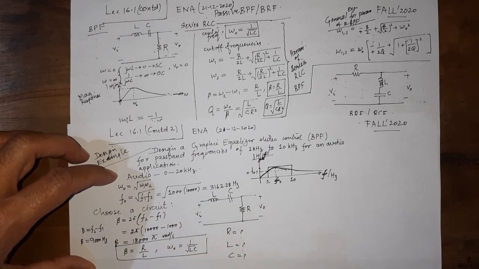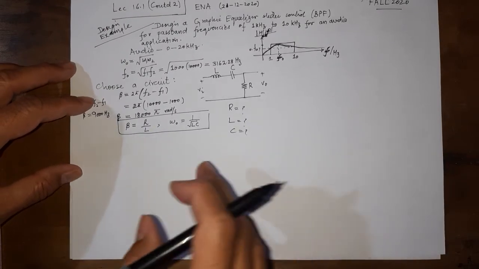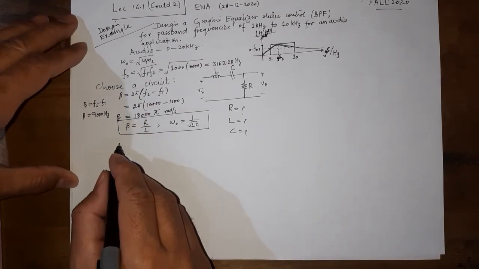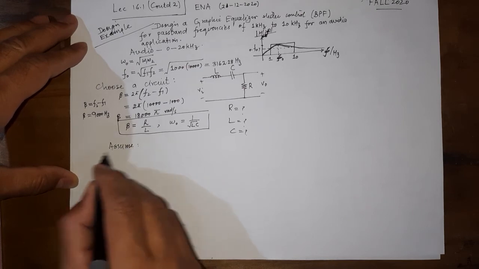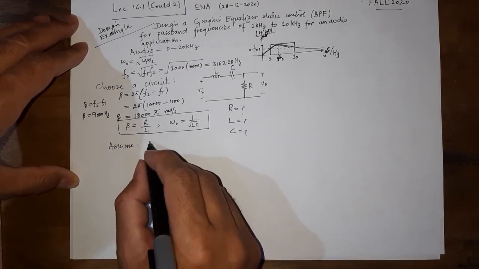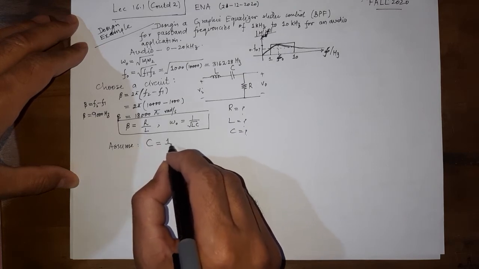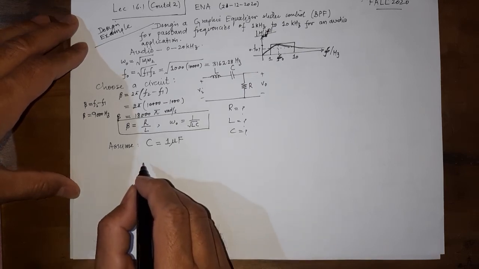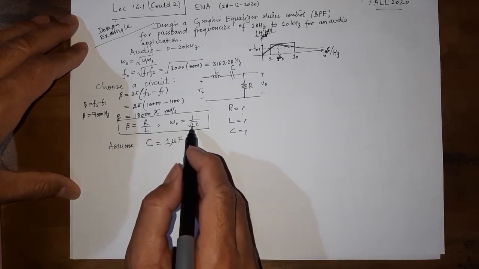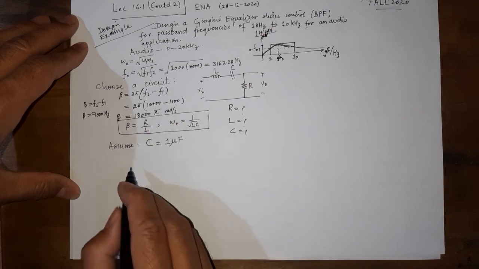So what do we do when we encounter such a case? We assume one of the values. While theoretically any value can be assumed, in practice it is usually the capacitance that is assumed. So let us assume we are going to use the capacitance of 1 microfarad. Now we can very easily see that omega naught is given and C is here.